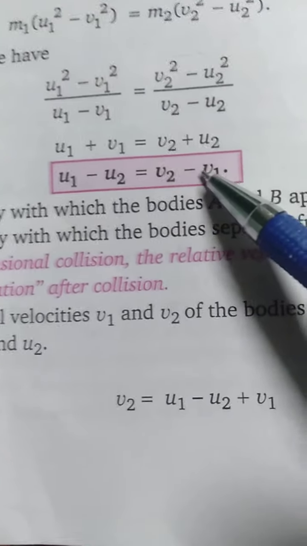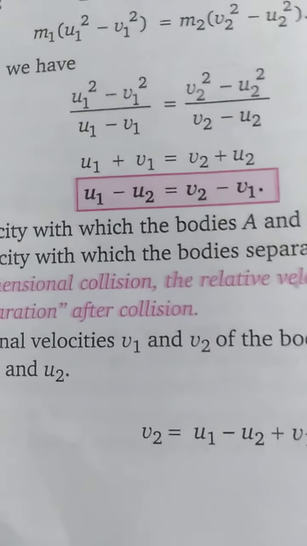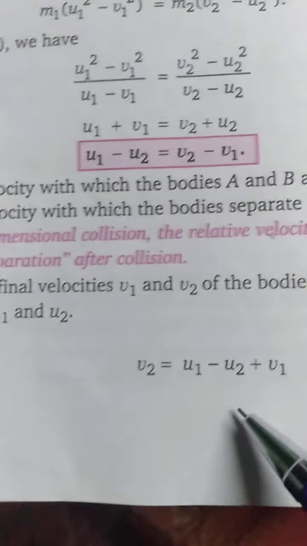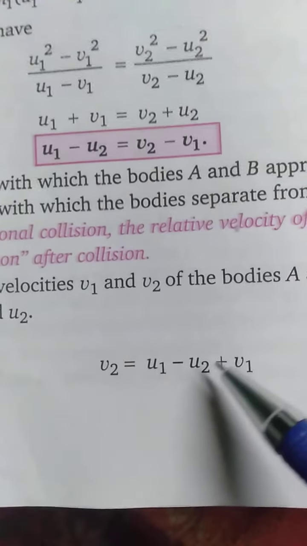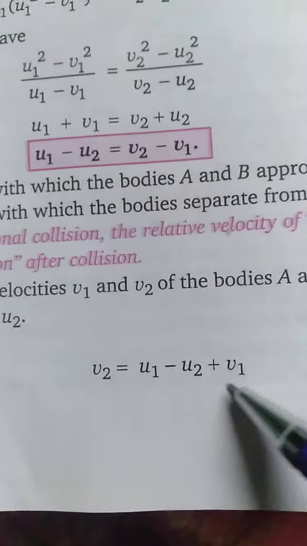So we have proved that the relative velocity of approach is equal to the relative velocity of separation. From here we can get v2 equals u1 minus u2 plus v1. Now put this value of v2 in the momentum equation.